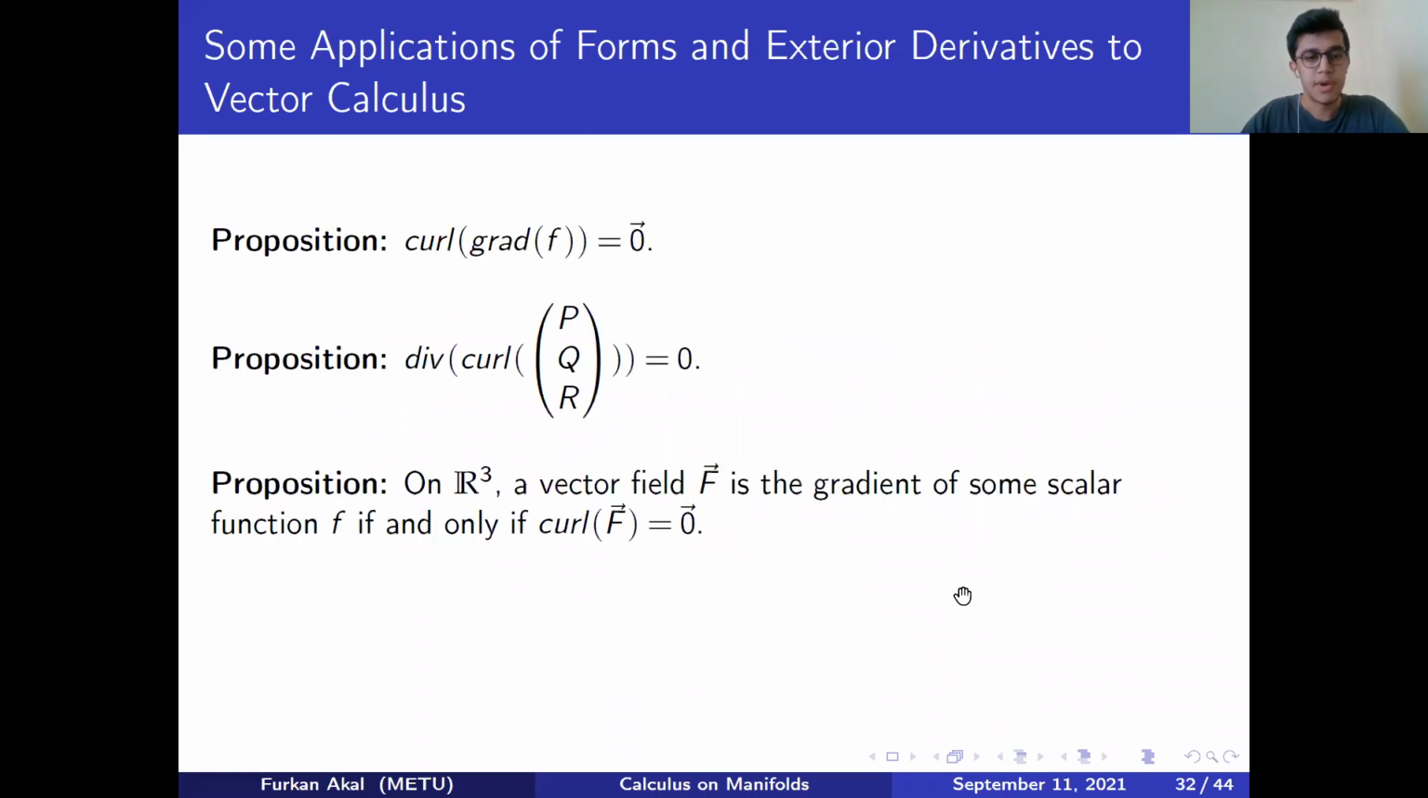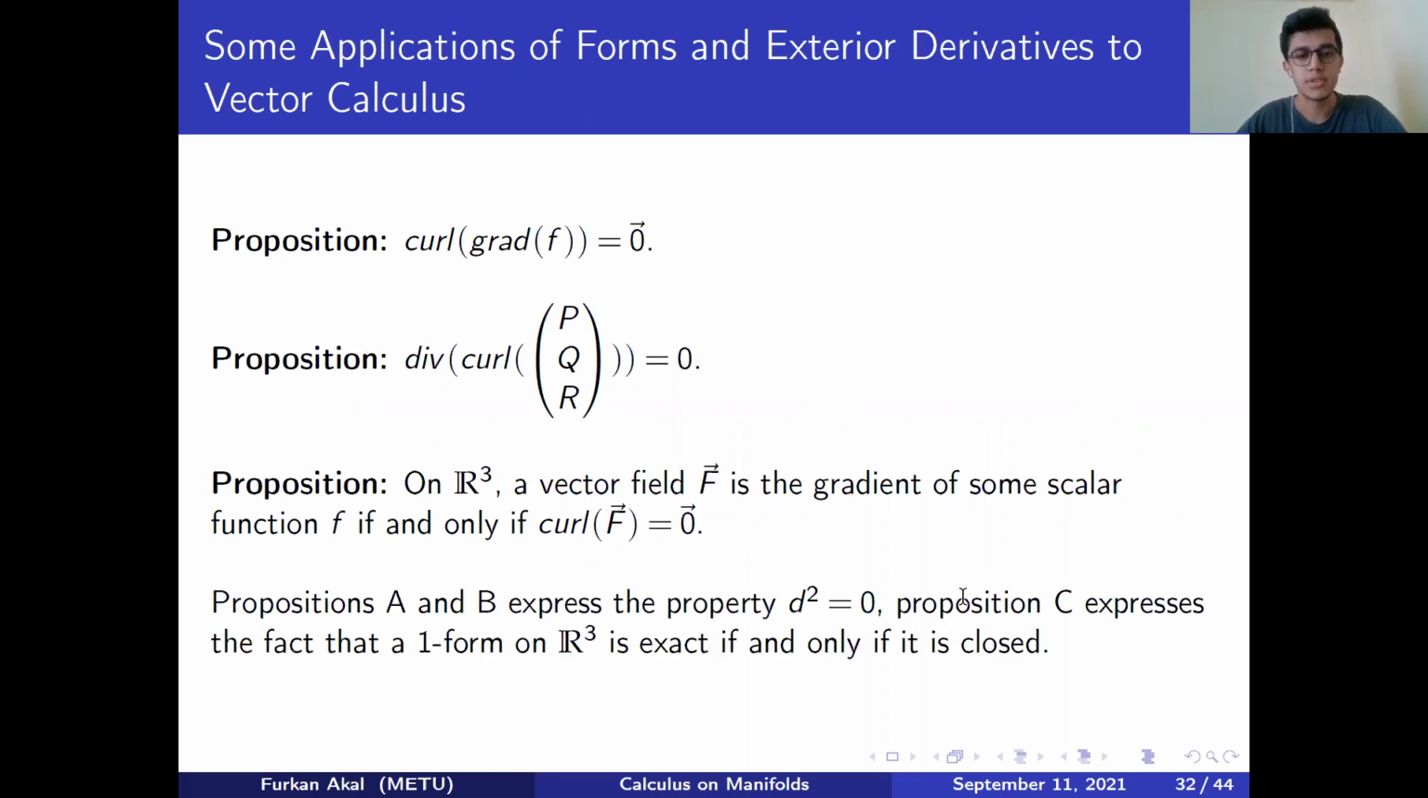Here, let's remember some important propositions from the vector calculus on R3. Now we're about to relate these with some properties in the context of differential forms and exterior derivatives. One can easily see that the first two propositions express the property of exactness, and the last proposition expresses the fact that exactness implies closedness, because we identified all these operations with just an exterior derivative operation, and both of these give us this equal to zero property, and this is the property that exactness implies closedness.